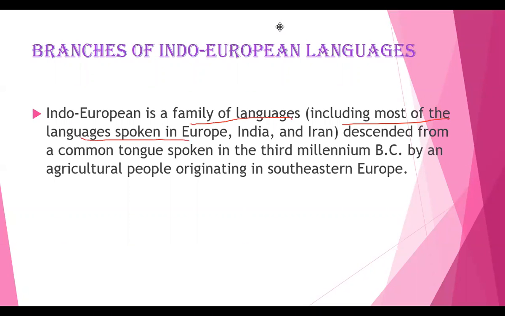Because the languages spoken in Europe, India, and Iran are descended from a common tongue spoken in the 3rd millennium BC by an agricultural people originating in southeastern Europe, right?